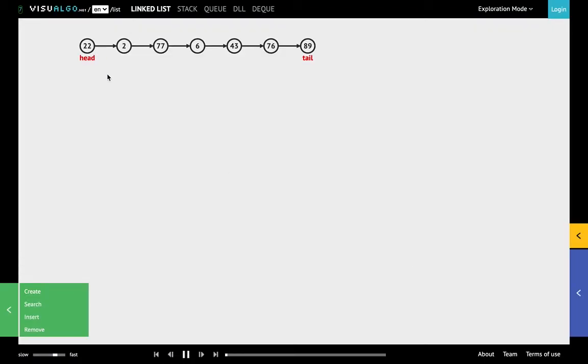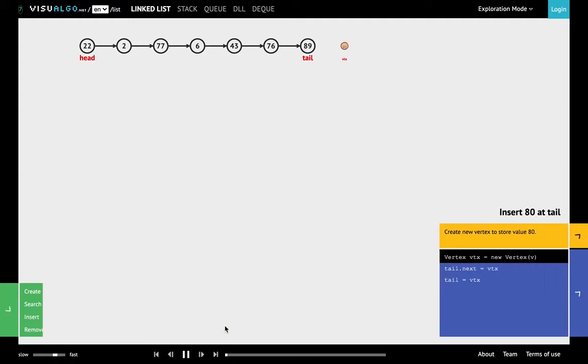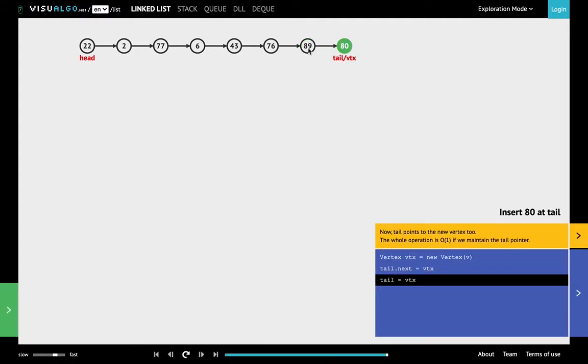Basically, this shows a linked list, and it gives a visualization of how it works. So let's say that we wanted to insert something. Actually, let's insert after the tail. So this would be like appending something. And we do that, and that's how it goes. It creates the node, and then it points the previous tail's next property to the new tail.